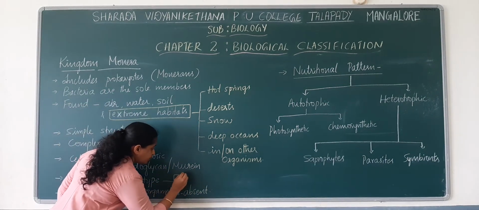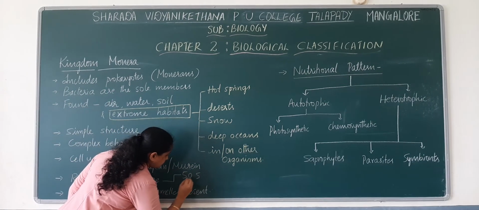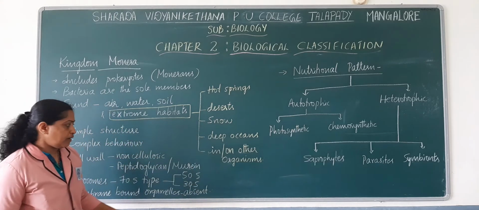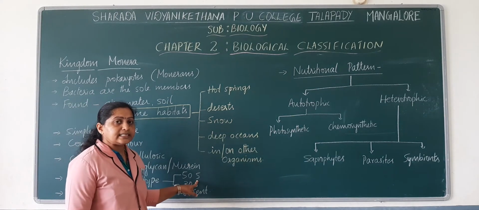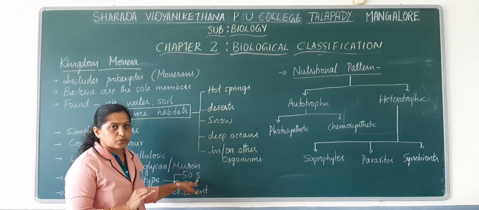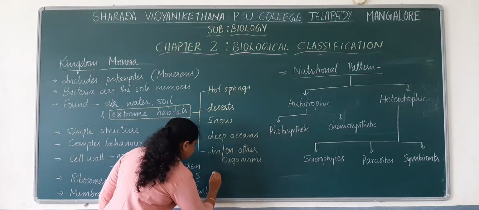Okay, there are two subunits, 50S and 30S. And I have already mentioned that S is the Swedberg unit, the unit for ribosome.